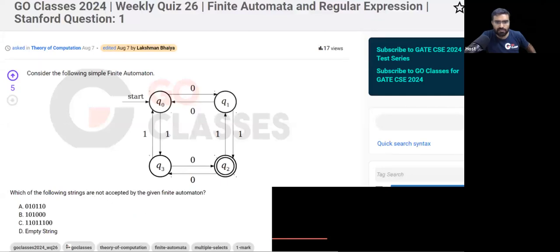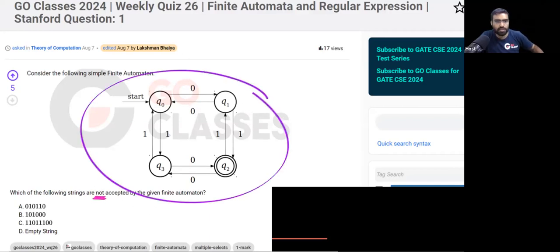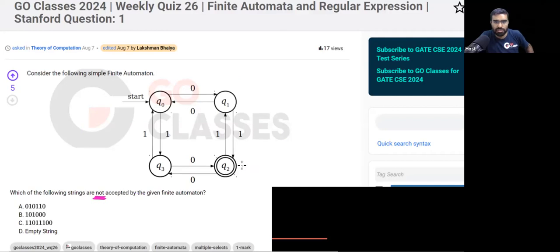The question is asking which strings are not accepted. Remember, the question is asking which strings are not accepted. So tell me which strings are not accepted by this finite automata. This automata is given to you. This Q2 is the final state. You can see this Q2 is the final state. And when can I say a string will be accepted?